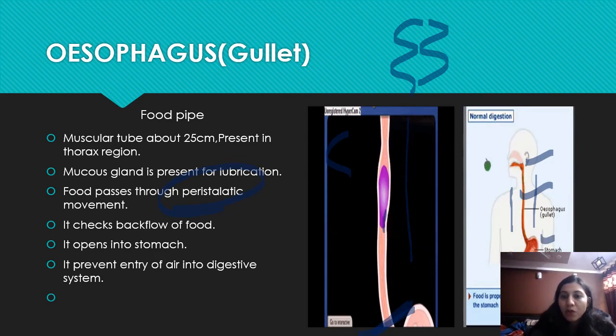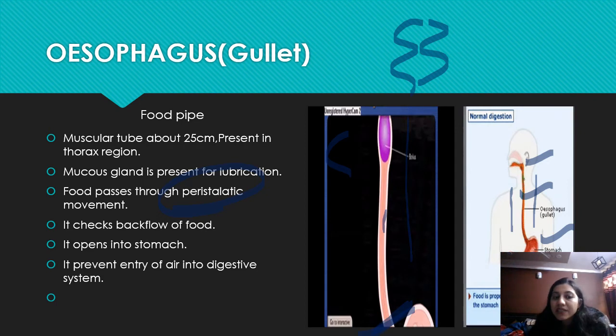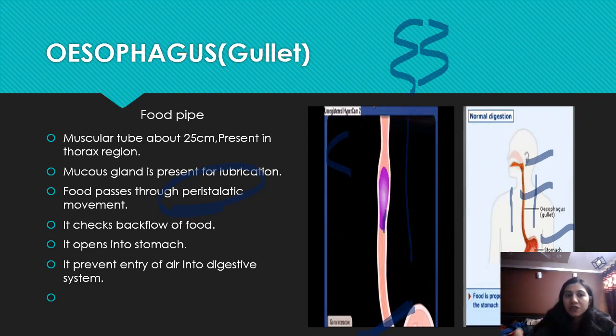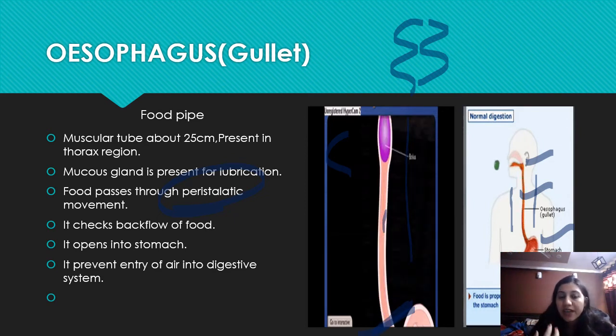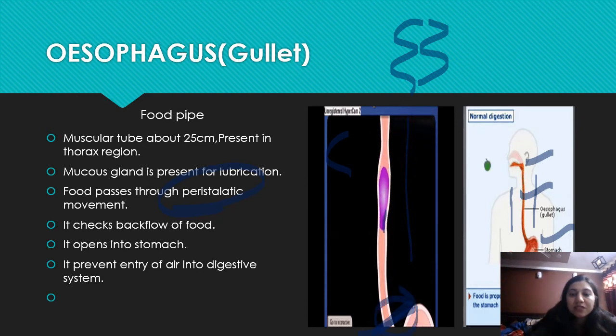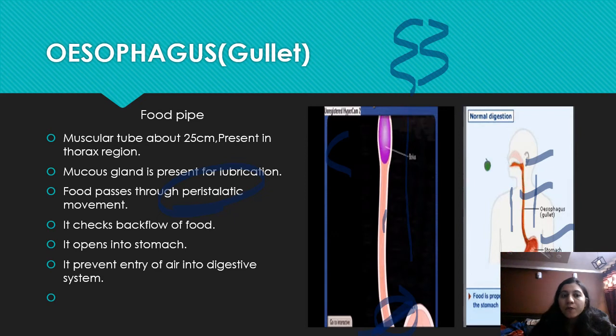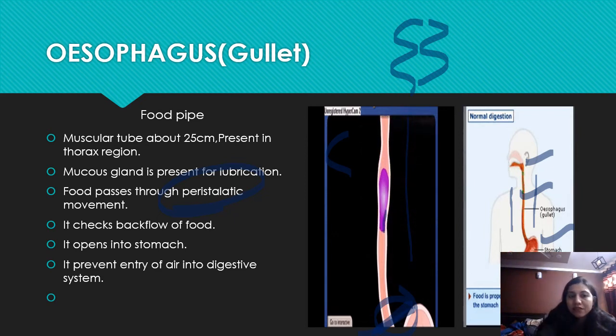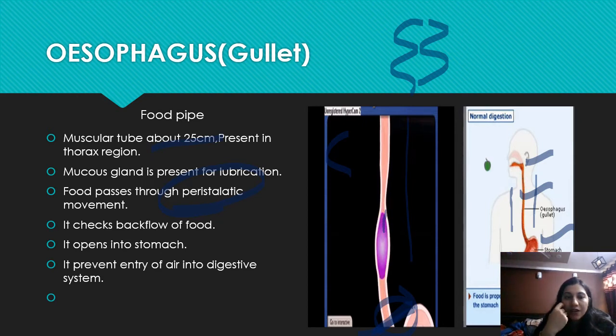Here you can see it open into the stomach. It also prevents entry of air into the digestive system, because the sphincter helps to block this. Now this is all about the esophagus, and the length of the esophagus is around 25